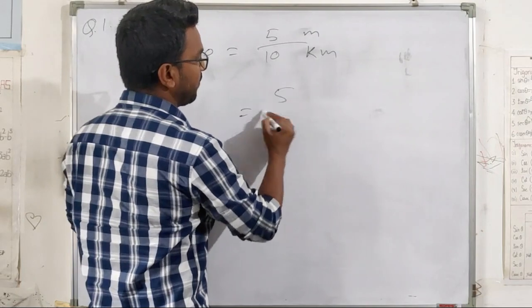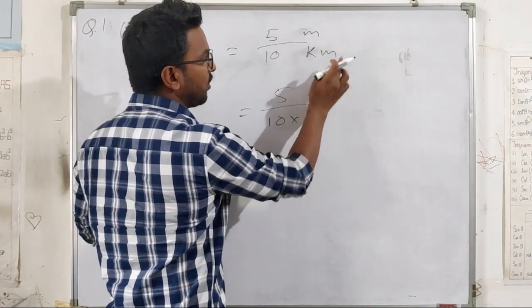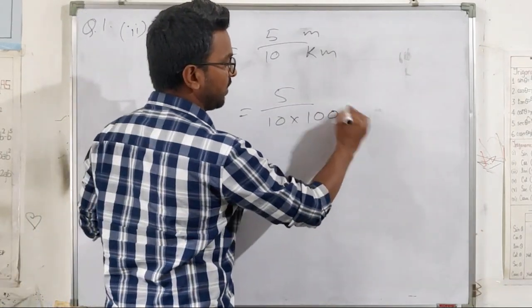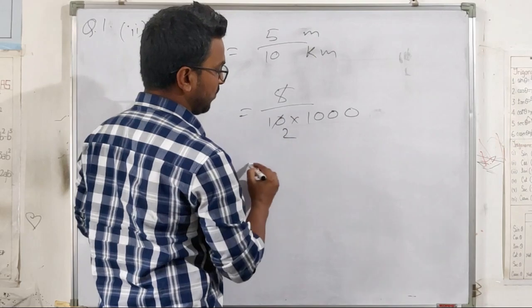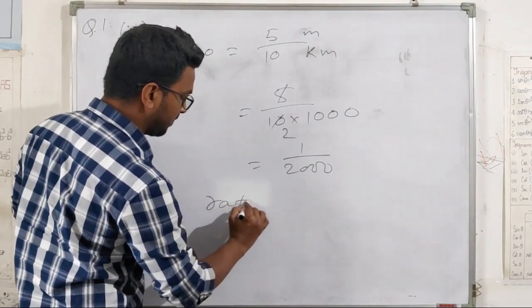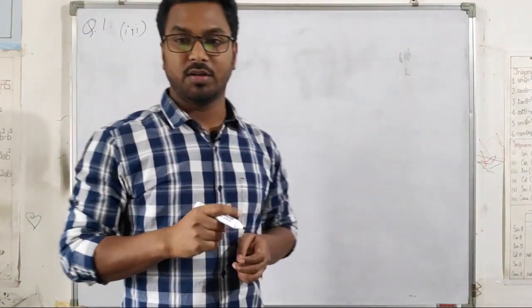So what we'll do, 5 over 10 into, it is given 10 kilometer. If you want to change into meter, we have to multiply by 1000. So this can be 2, 1/2000. So ratio will be 1:2000.